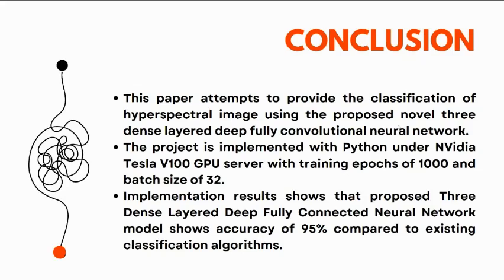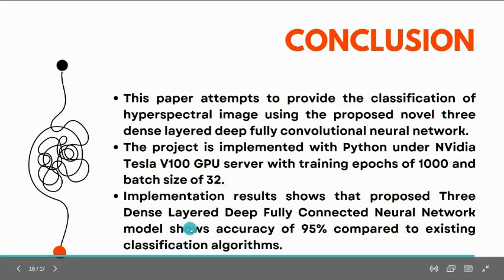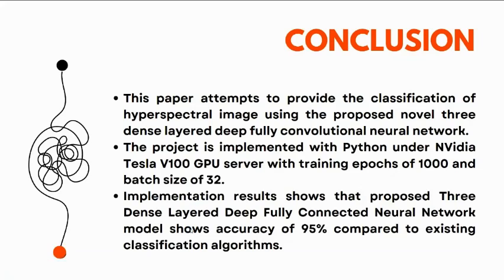This project is implemented in Python on an NVIDIA Tesla V100 GPU server with 1000 training epochs and a batch size of 32. Implementation results show that the proposed fully connected neural network shows 95% accuracy compared to the existing SVM, decision tree, or logistic regression models.